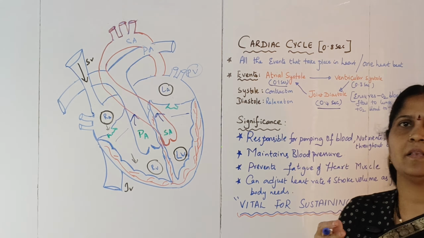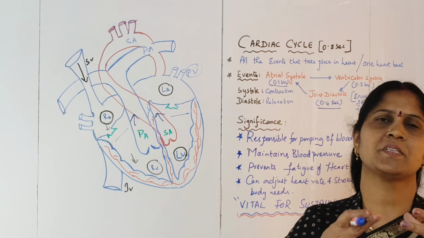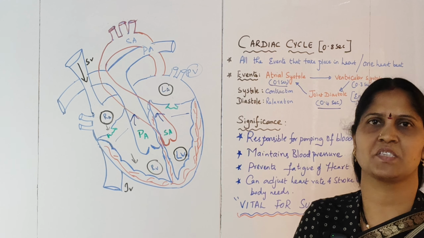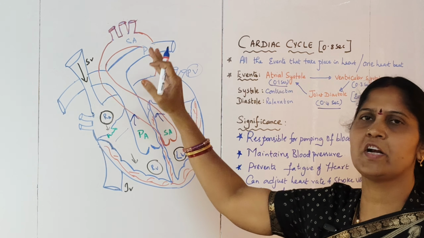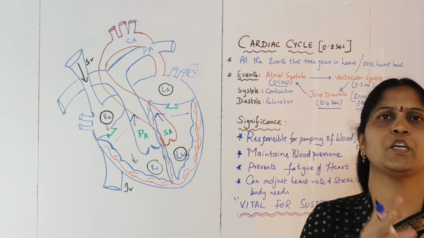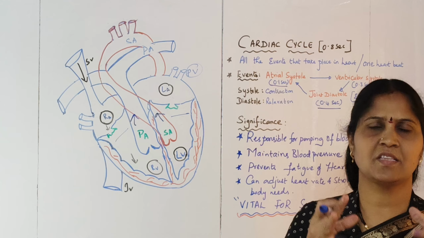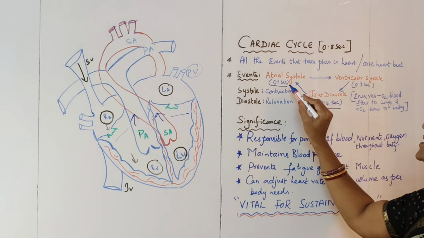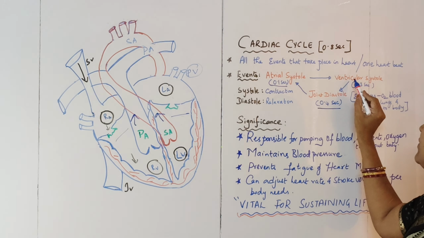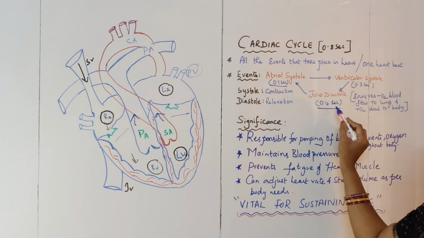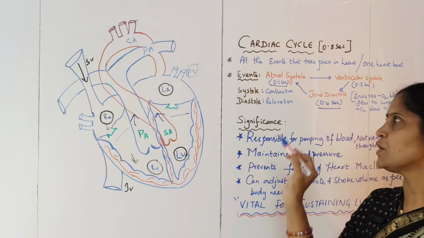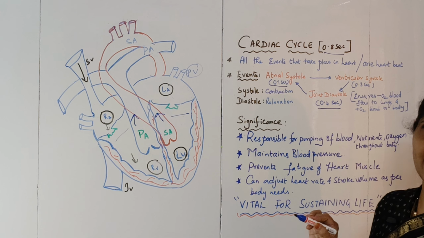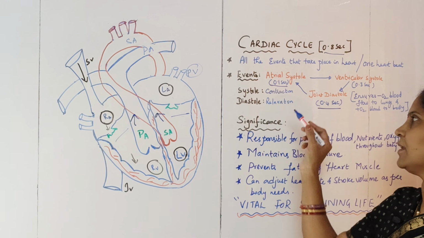When diastole takes place, it ensures that the deoxygenated blood flows to the lungs for purification or oxygenation, and also the oxygenated blood is pumped throughout the body during this diastolic phase. That is the joint diastole. So the overall cardiac cycle is 0.8 seconds: atrial systole 0.1 second, ventricular systole 0.3 seconds, and joint diastole 0.4 seconds. If you add them all together, the timing matches the overall timing of the cardiac cycle. So this is how the cardiac cycle takes place.